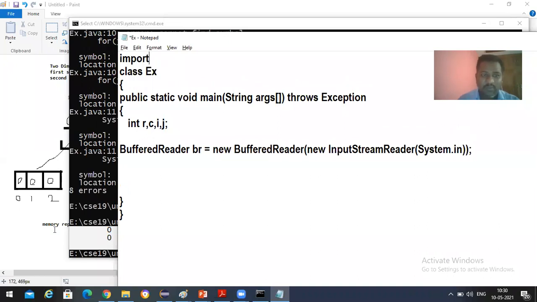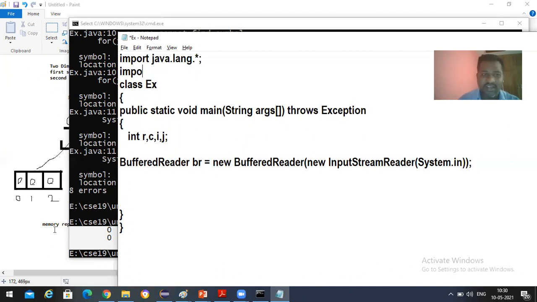Just see here, I'm going with import java.lang.*. This will be there automatically if you're not going to import. And then import java.io.*; semicolon. Why I'm importing java.io.* is because this BufferedReader is from the java.io package. This InputStreamReader class is from the java.io package. That's the reason I'm going to import this java.io package. Okay, clear with this everyone?